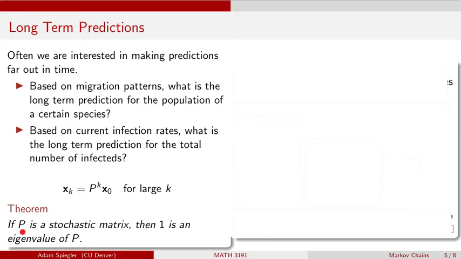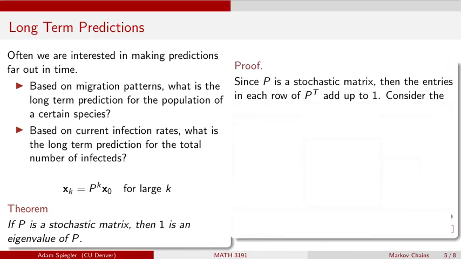So this theorem is saying that if P is a stochastic matrix, then 1 is going to be an eigenvalue of matrix P. So any transition matrix has 1 as an eigenvalue. So let's take a look at why this statement is true. Let's start with a matrix P, which is stochastic. Then let's consider the transpose of this matrix. P with a superscript of T means transpose of P. So we're going to flip the rows and columns of matrix P in order to get the transpose.